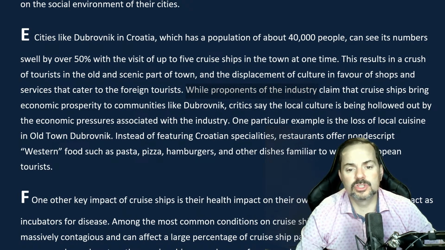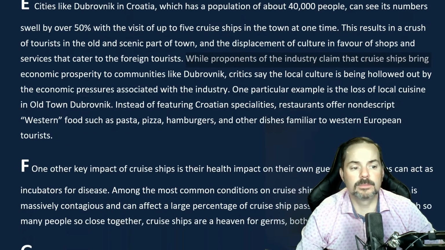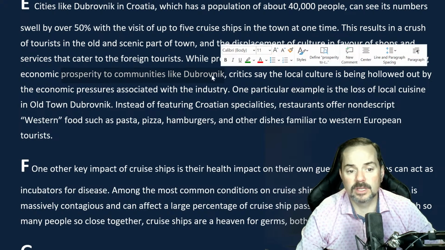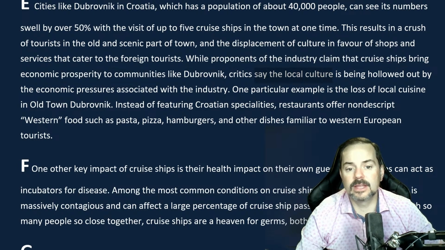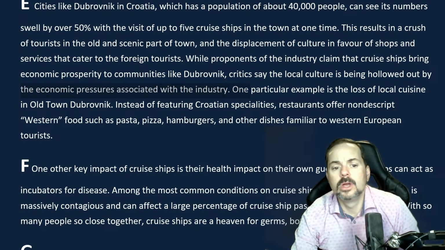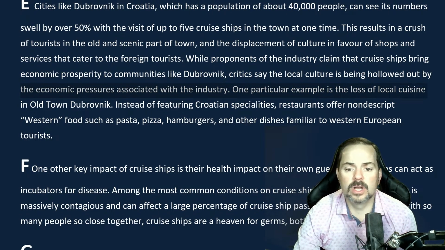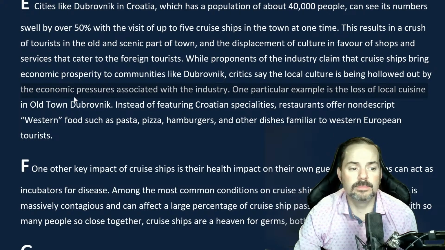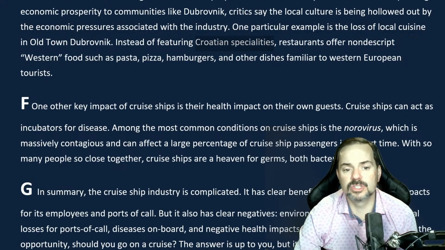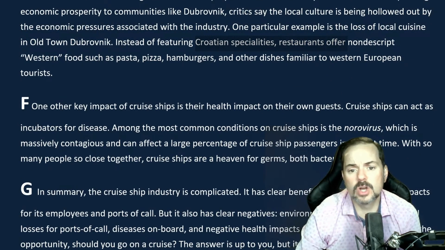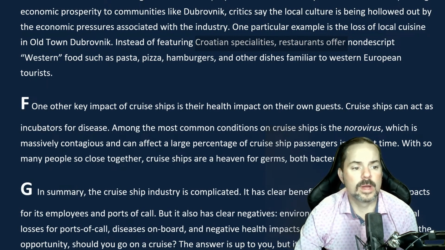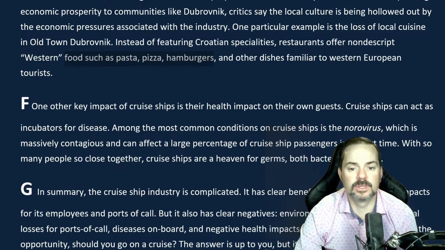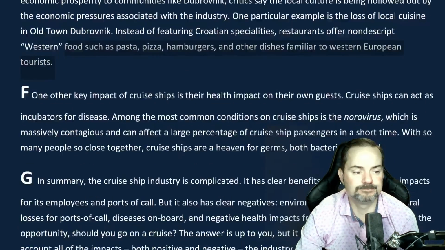While proponents of the industry claim that cruise ships bring economic prosperity to communities like Dubrovnik, city critics say that local culture is being hollowed out by the economic pressures associated with the industry. One particular example is the loss of local cuisine in Old Town Dubrovnik. Instead of featuring Croatian specialties, restaurants offer nondescript Western foods such as pasta, pizza, hamburgers, and other dishes familiar to Western European tourists.